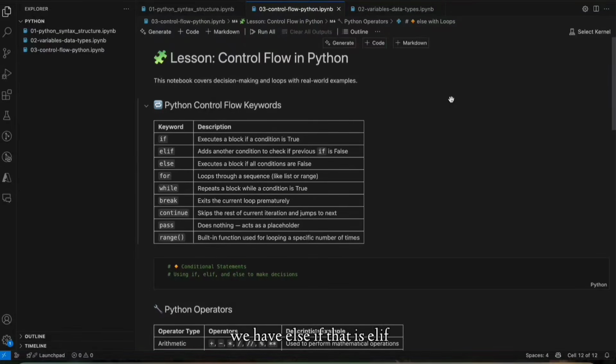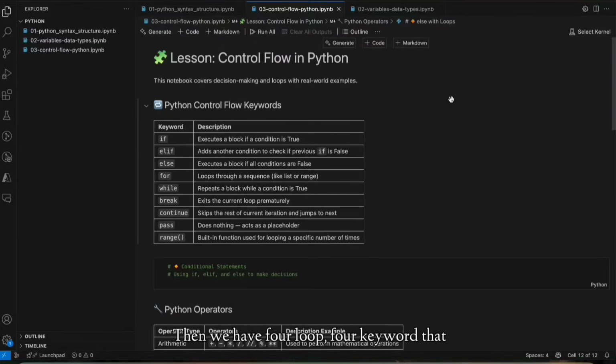Then we have else if, that is elif, where we use another condition. Suppose the previous condition is false, then we add another condition to check. Then we have else. Else executes a block if all the conditions are false.